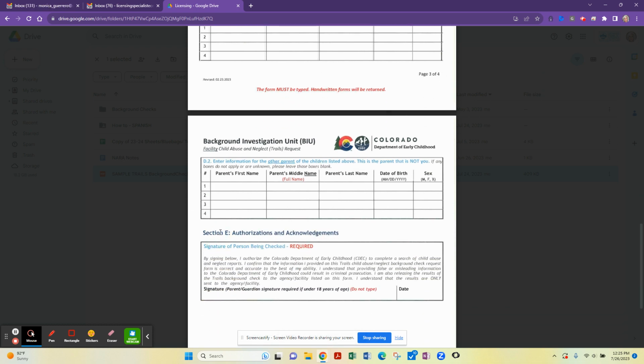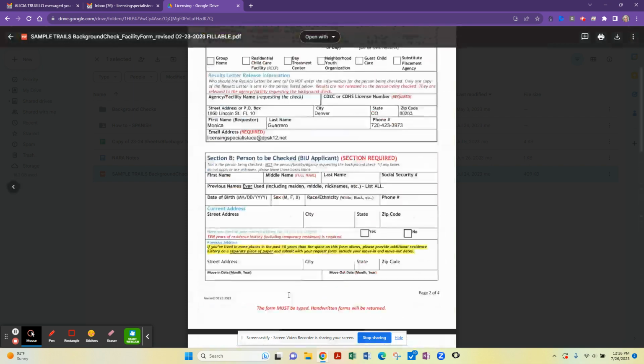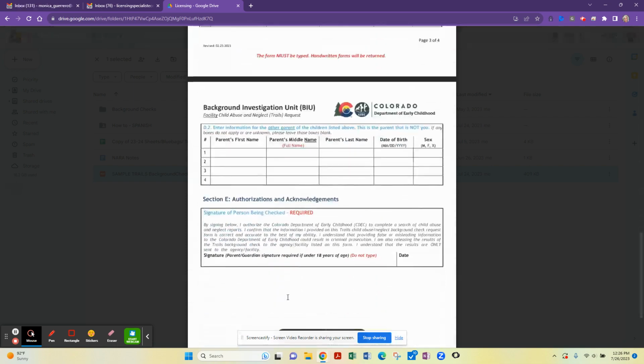And lastly is section E, which asks for a signature and date. Please make sure your signature is hand-signed. If you enter a digital signature, the digital signature must have a date and timestamp. So what we recommend is that once you have completed all the fields in the form from sections B through D, you print your form and hand sign. Once you have hand signed your form, you can scan it to us.